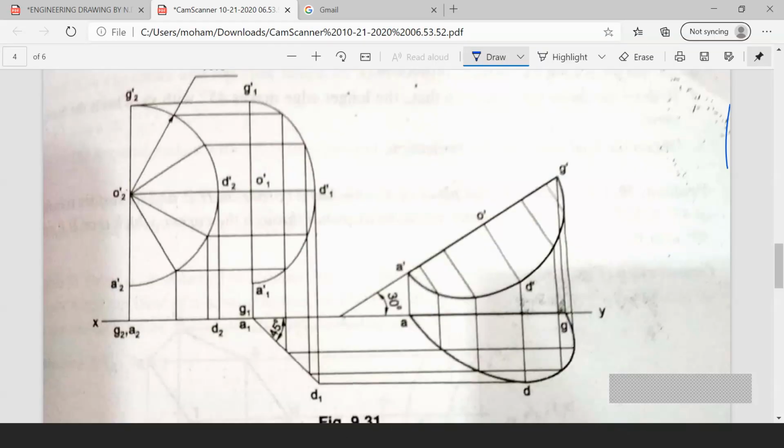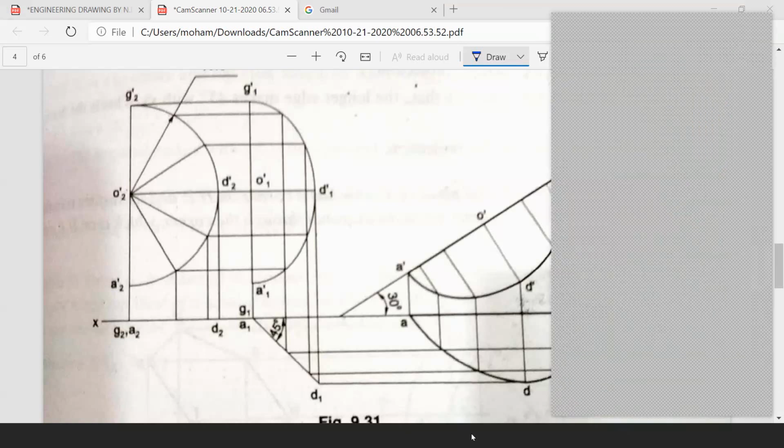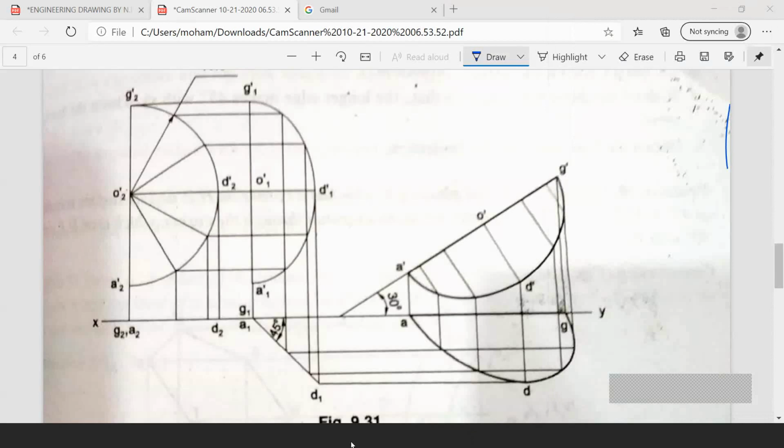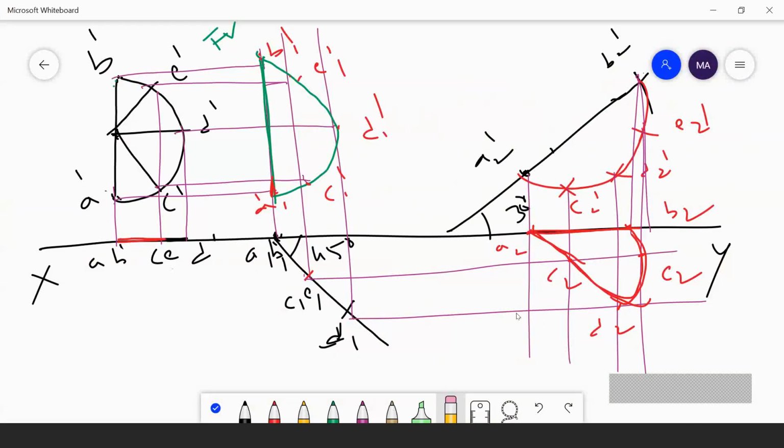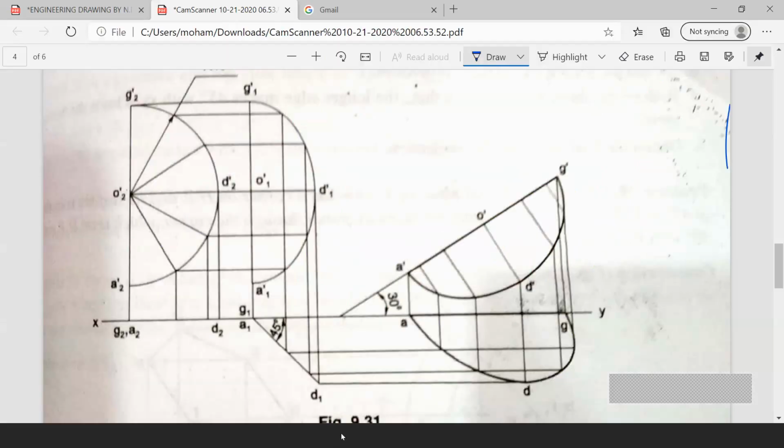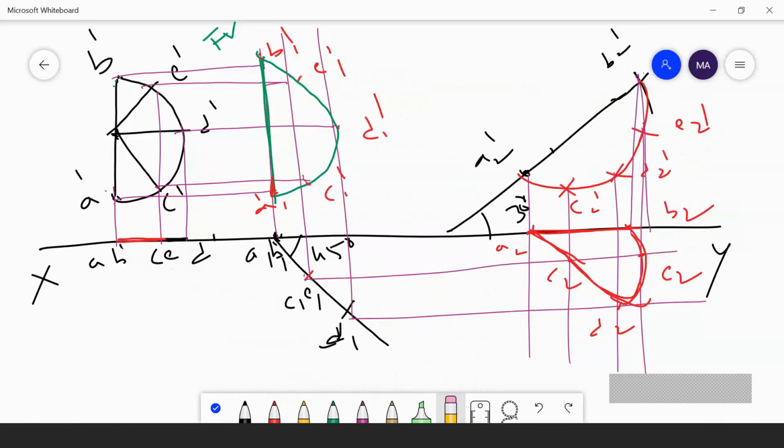Anybody has any doubt? Can we move to the next problem? Yes, I am moving to the next problem.